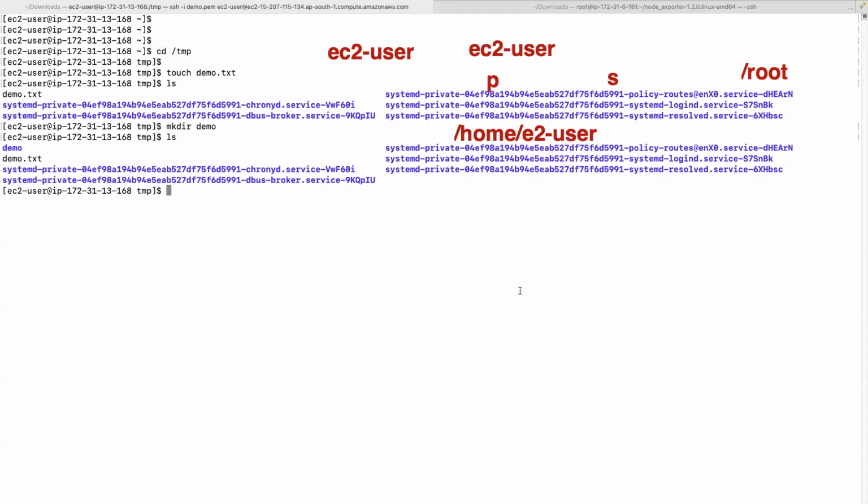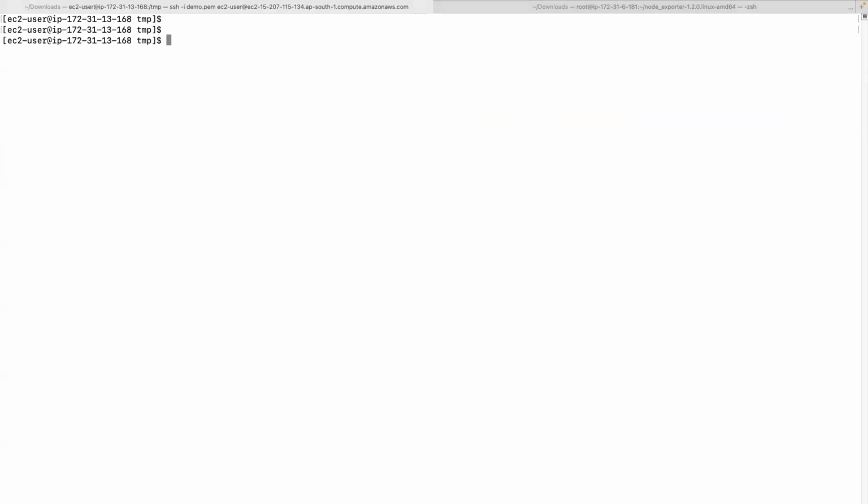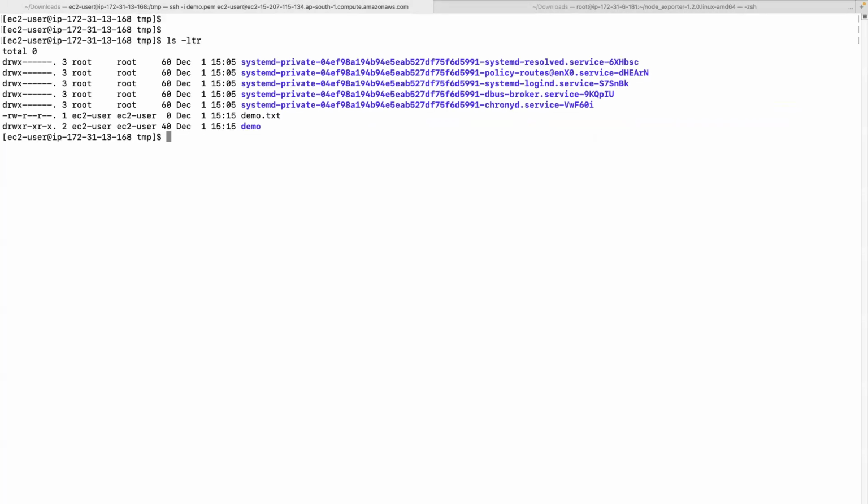So how do you see permissions of them? To see permissions of any files and folders, ls -ltr. So here you can see, just focus on these two, ignore the rest. These are the permissions of this file, permissions of demo.txt, right? And then these are the permissions of the demo folder. How to understand them? Let's see.